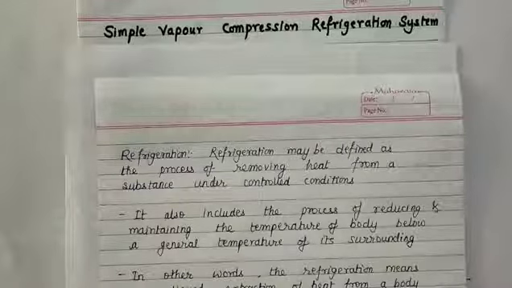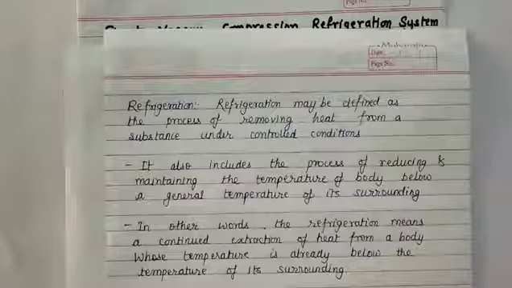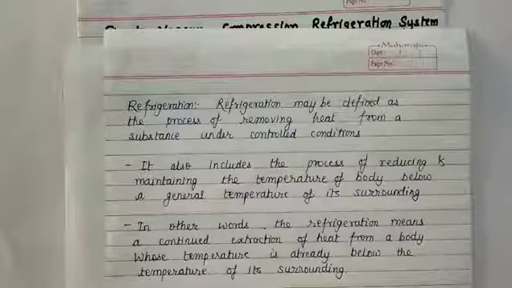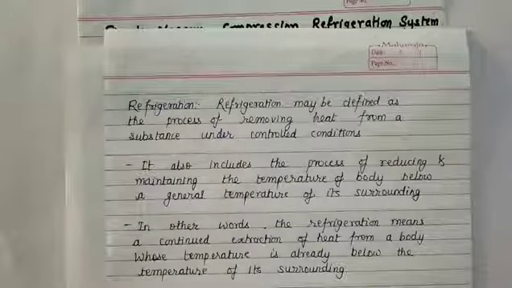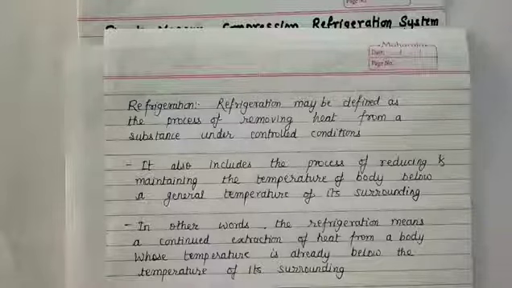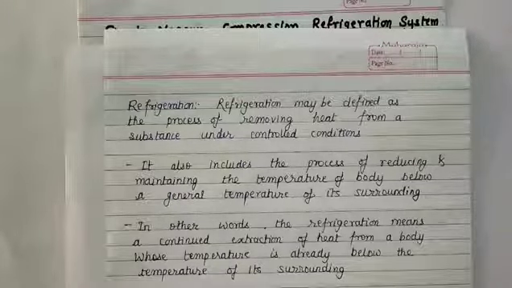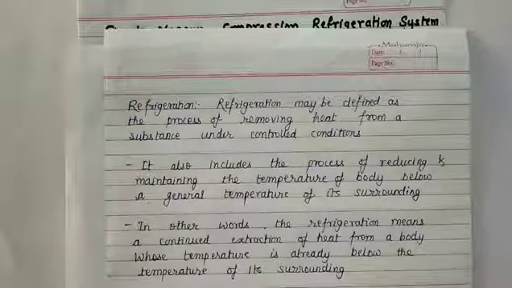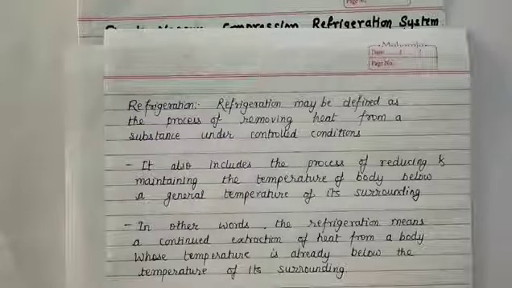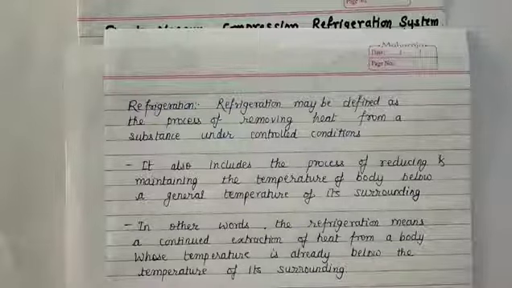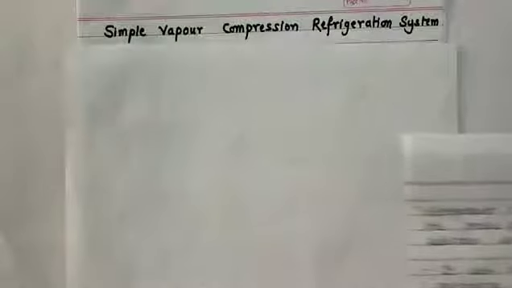In other words, refrigeration means a continued extraction of heat from a body whose temperature is already below the temperature of its surroundings. This is what is done in our refrigerators also: heat is initially extracted from a substance, and its temperature is maintained below the general temperature of its surroundings. So this is what refrigeration is.